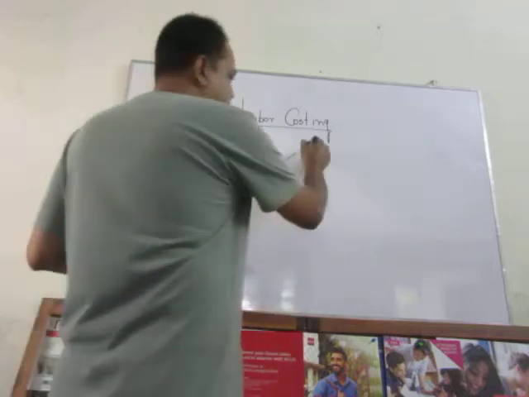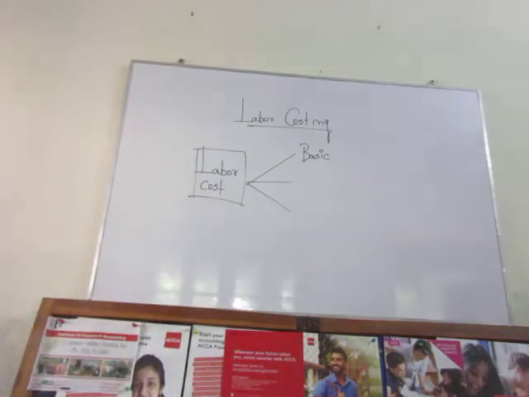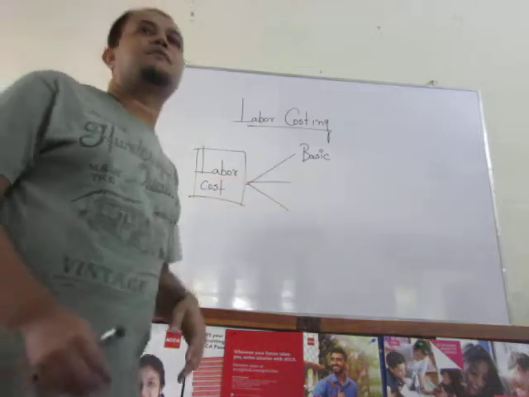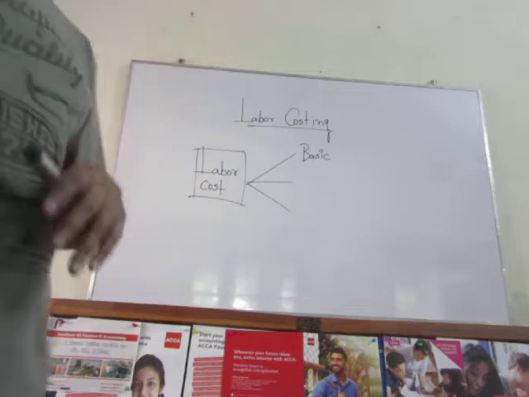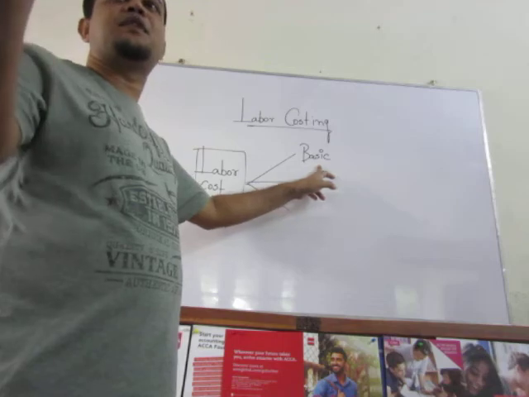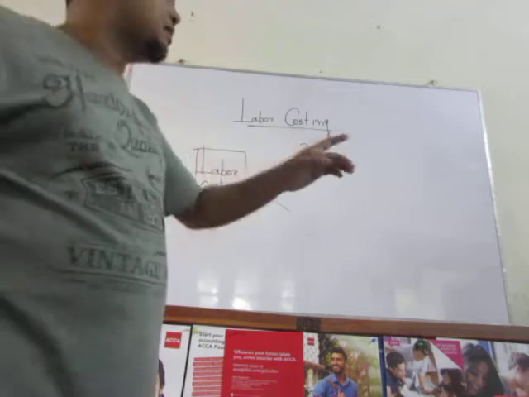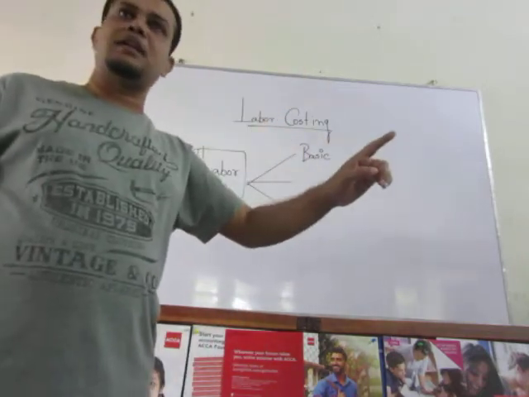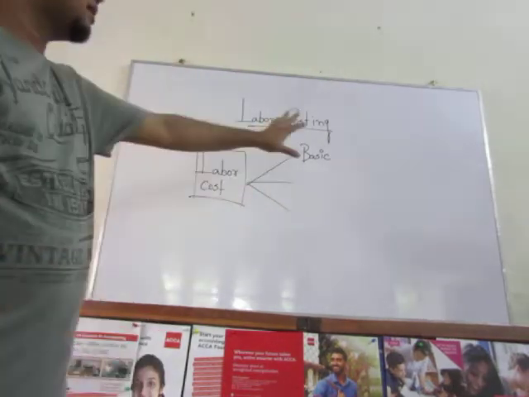First of all, basic. It is also called the standard. Basic means labor forces are involved in doing activities on an agreement basis, and in the agreement they are provided a specific rate. The management agrees to provide the labor at a specific rate, that is normally basic. Basic is provided both for the standard hour, the agreed hour, and at the same time basic is also provided for overtime. Okay, basic is a kind of payment.